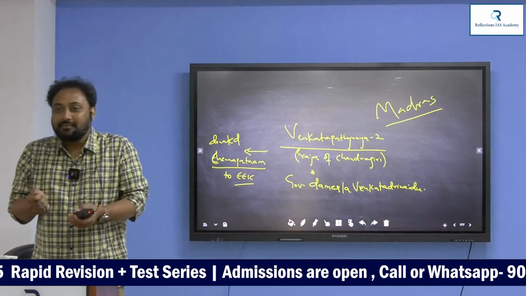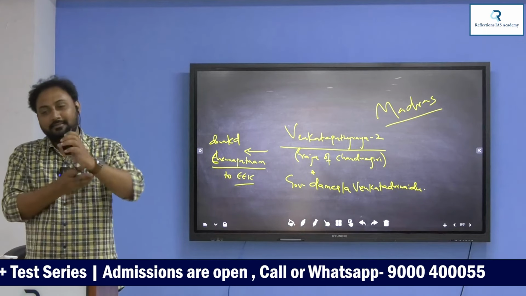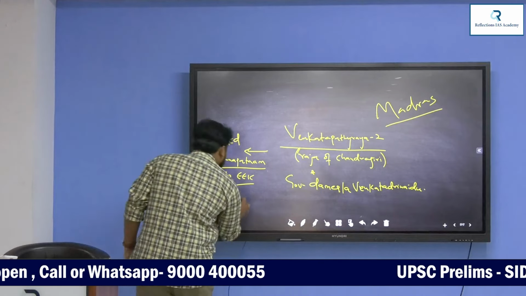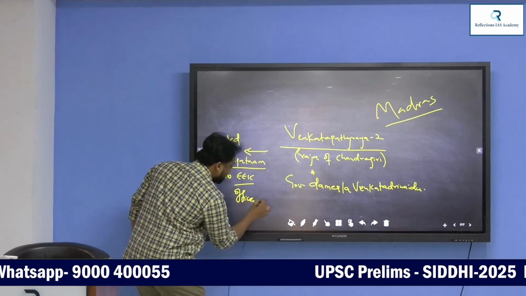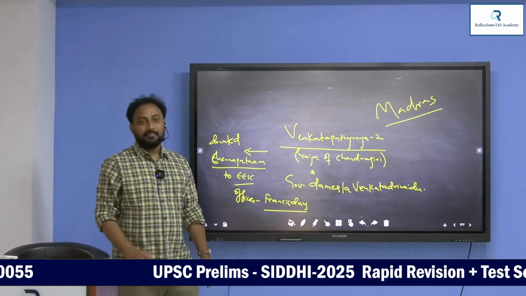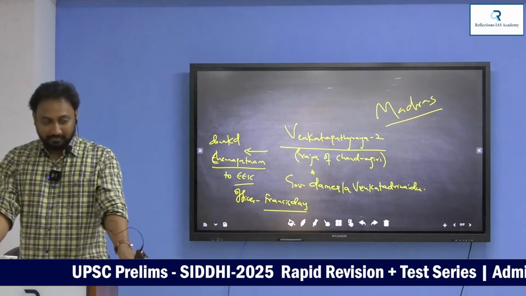What is this Channapatnam? Chennai, Madras. Understand? They donated Channapatnam to English East India Company officer Francis Day. Very, very, very important. Francis Day. In 1639.